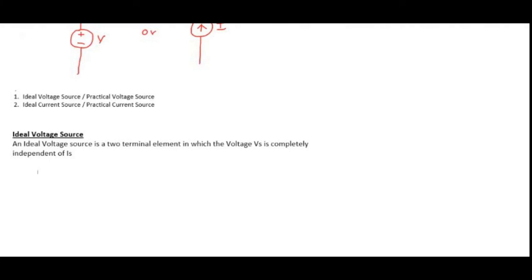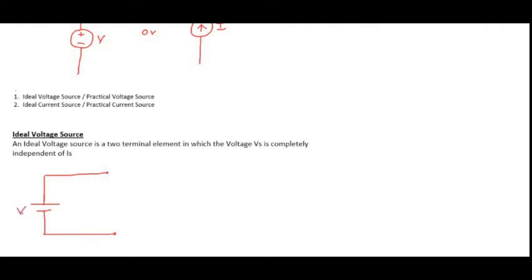Now if you see the circuit diagram of our ideal voltage source, this is my Vs. Now these are the terminals where we can collect the response.